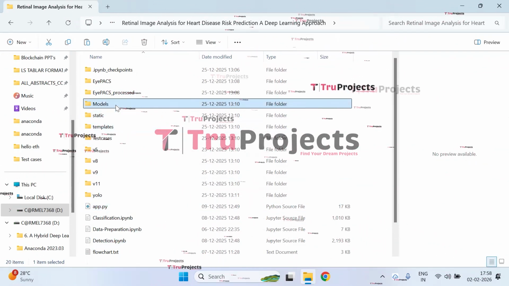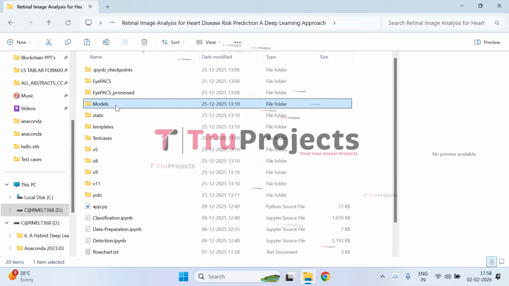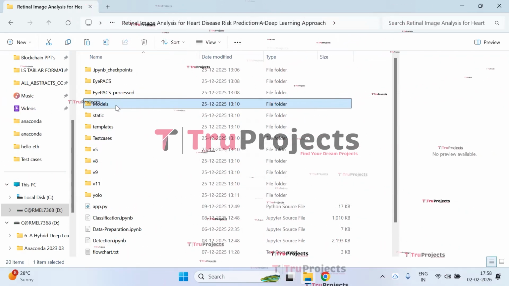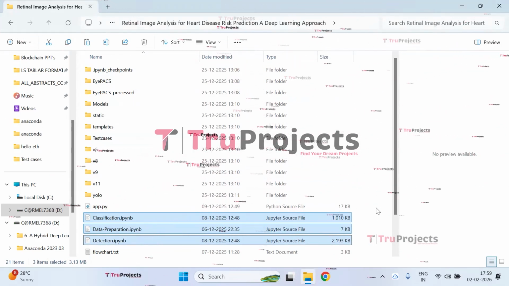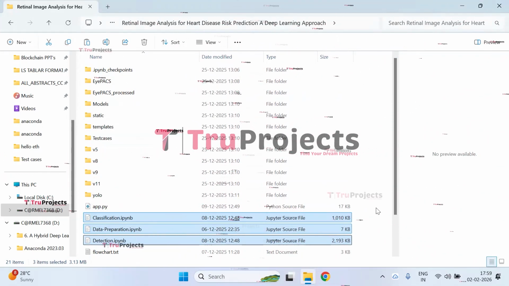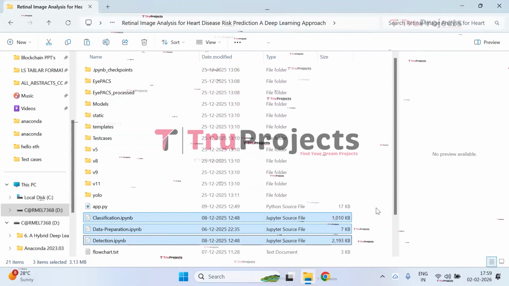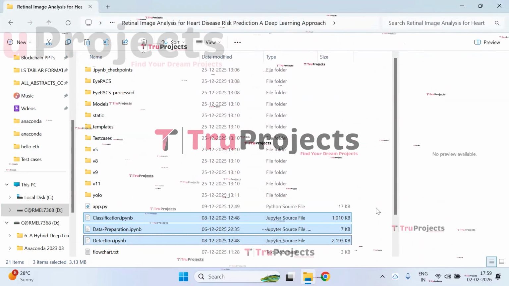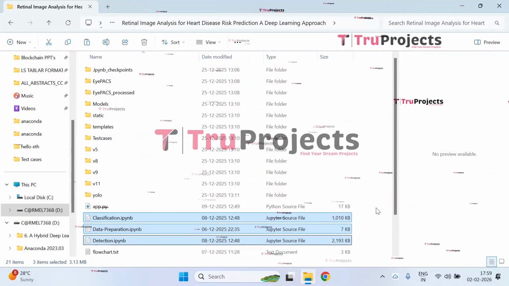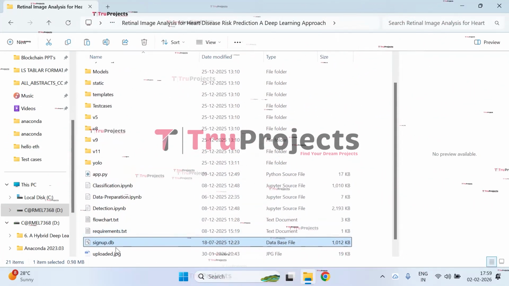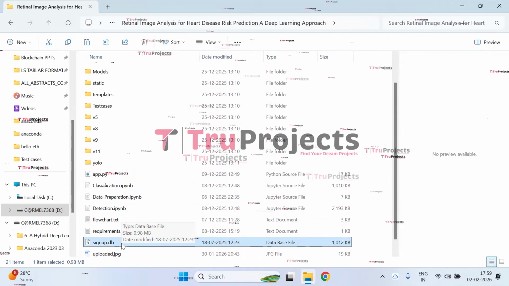Model files. In these files, the information related to the algorithms will be loaded into the project code during runtime. IPYNB files. These are the Jupyter Notebook files which contain a combination of code, graphs, and outputs all in one place. It allows users to write and execute the code in individual cells, making it a popular choice for data science. Signup.db file. This file is a database file used to store the user information.